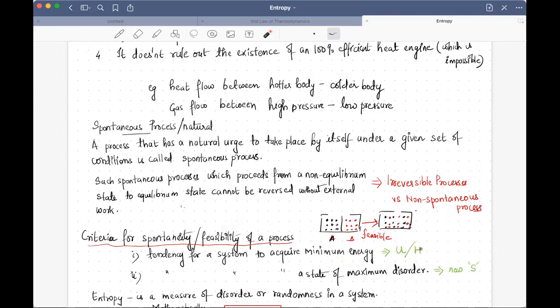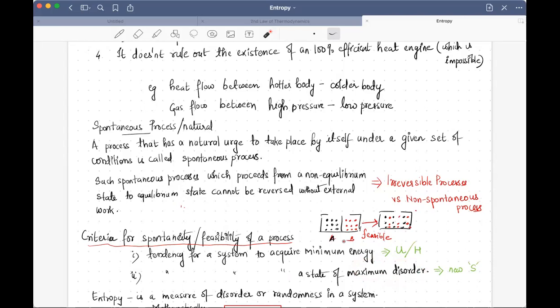That is because many reactions are known where the system does not release energy but rather absorbs energy, but still are feasible. So that means this alone cannot be a good criterion. Therefore, another criterion was brought in, and that is the tendency for a system to acquire a state of maximum disorder. So the system usually tries to go to a state of maximum disorder.